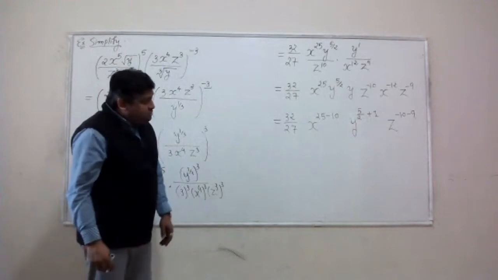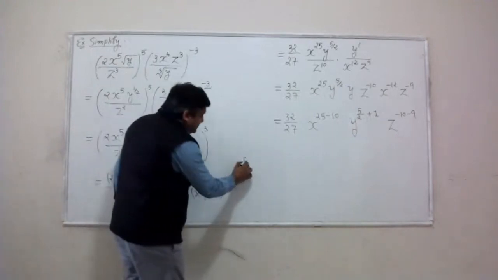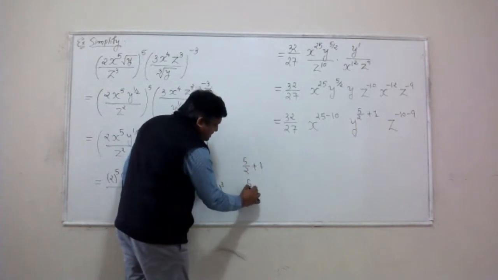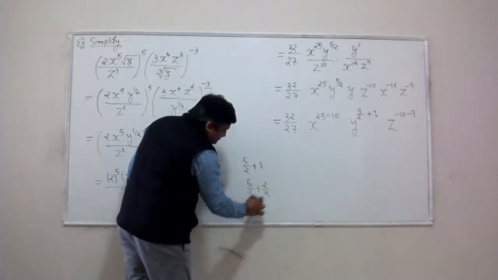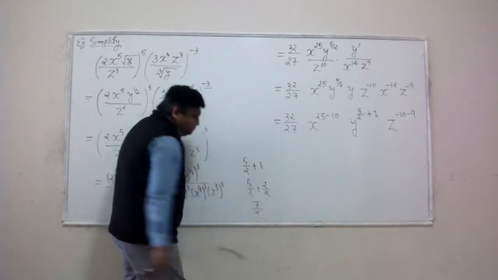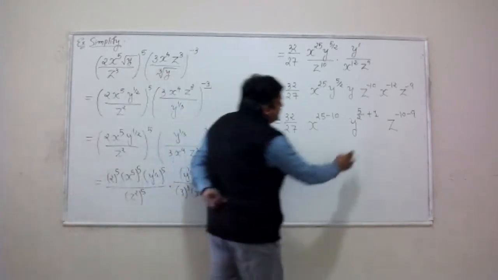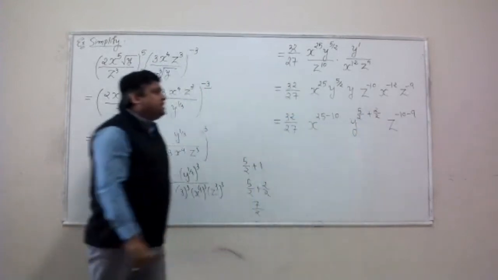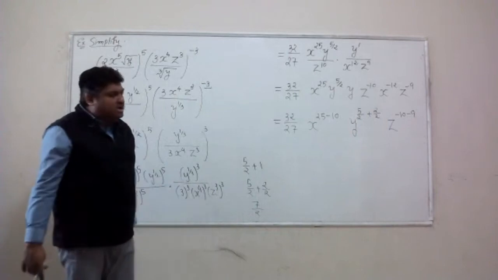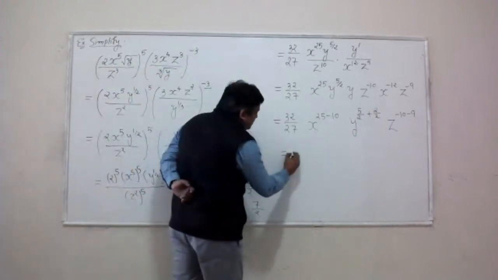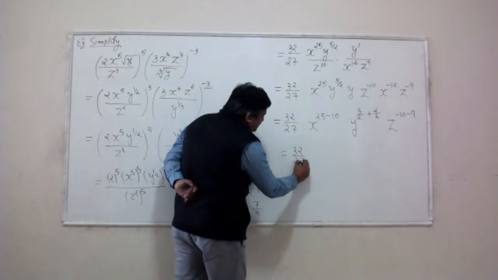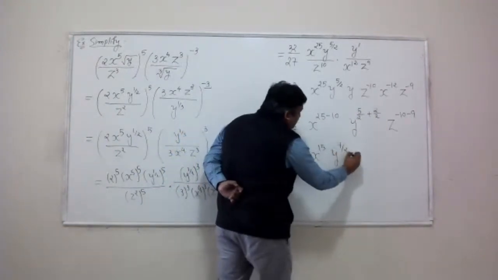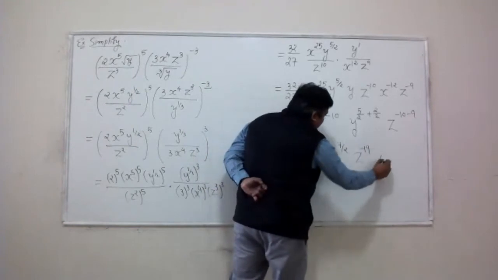We know how to handle the fraction, right? All you have to do is find the common denominator, which is 2 in this case, make it visible under both terms, and then simplify the numerator, right? So it will be a good habit to rewrite that 1 as common denominator over common denominator. This will make computation a little faster. Look, I get 32 by 27 x to the 15, y to the 7 over 2, z to the negative 19.